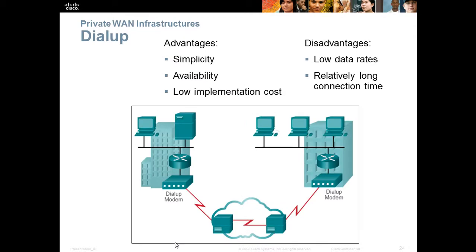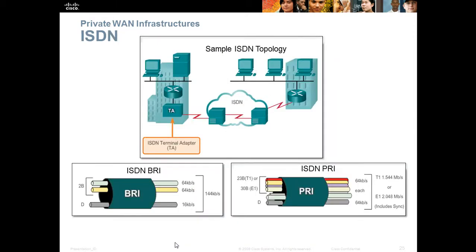Dial-up connections are simple to set up, widely available, and have a low implementation cost. But the disadvantages of a dial-up connection are that they provide very low data rates and take a relatively long connection time. ISDN is an Integrated Services Digital Network which comes in different flavors, like ISDN BRI, which is the Basic Rate Interface, which supports altogether a speed of 144 kilobits per second, and ISDN PRI, the Primary Rate Interface.